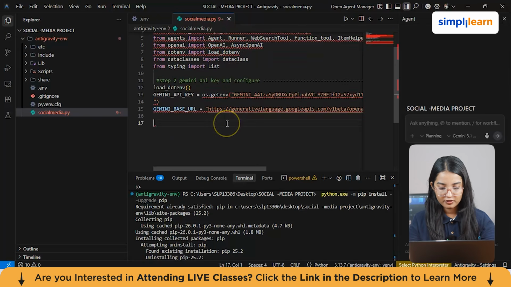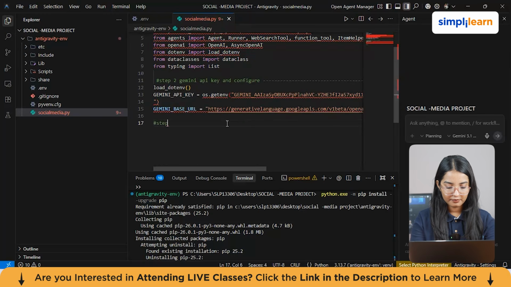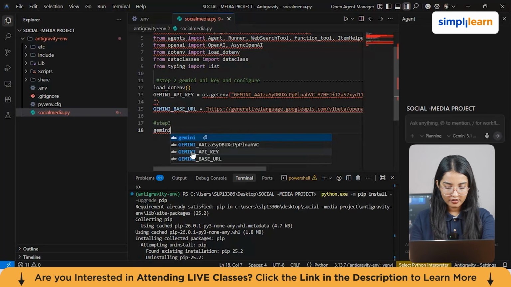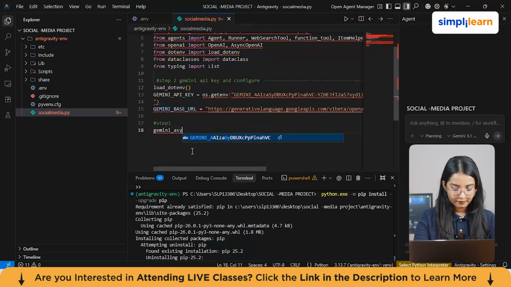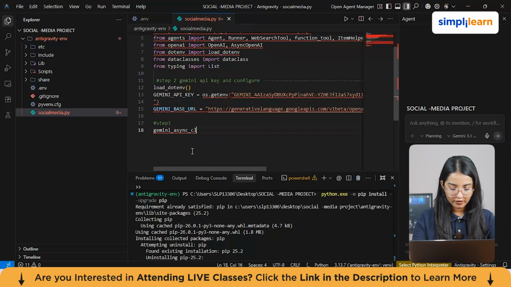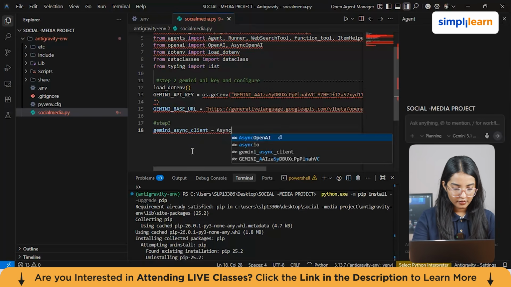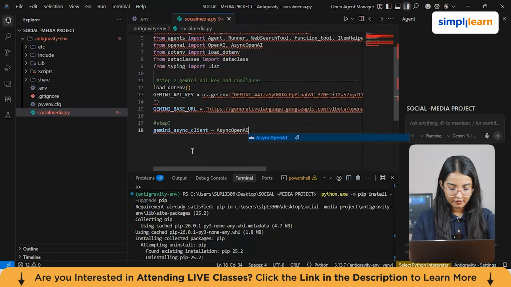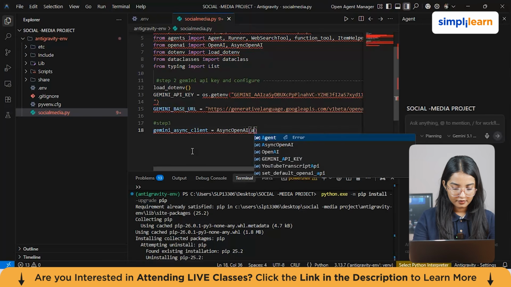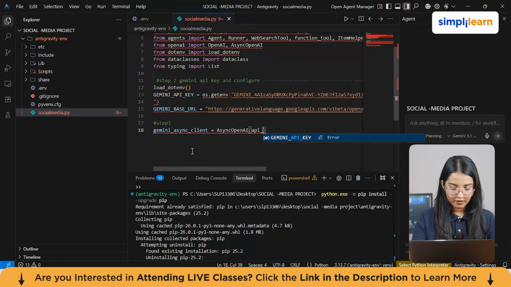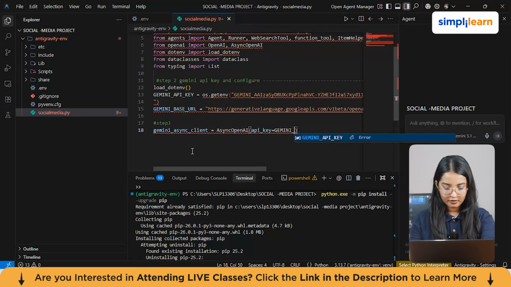Now let's move on to our third step from here. So we're just gonna write step 3. So from here you have to just type in gemini underscore async underscore client, which is equals to async OpenAI bracket api_key, which is equals to gemini api key.